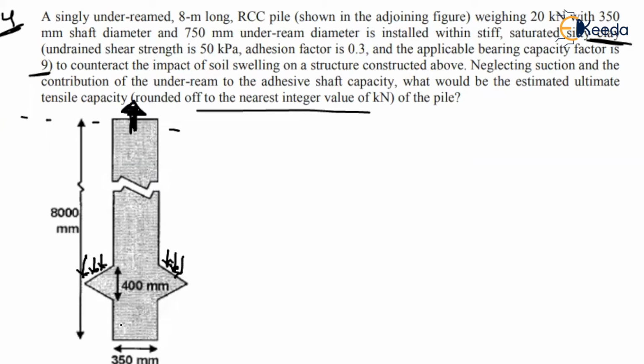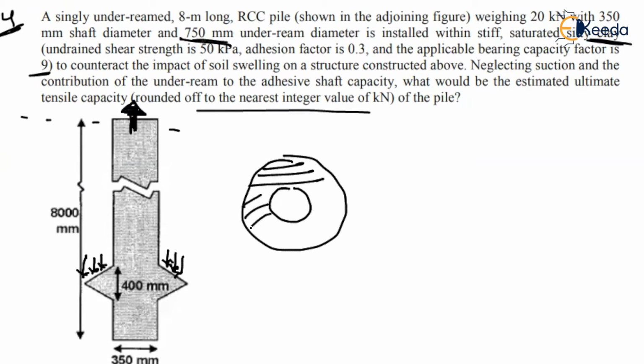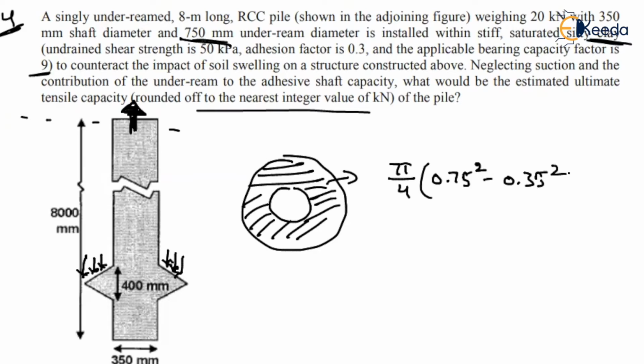So the area is not the complete 350, not the complete 750. Suppose it is the enlarged diameter and that is the shaft diameter, so the normal resistance will come in this area. So the area of this part is pi by 4 into the enlarged diameter 0.75 square minus the shaft diameter 0.35 square.